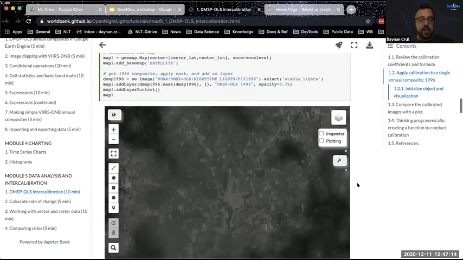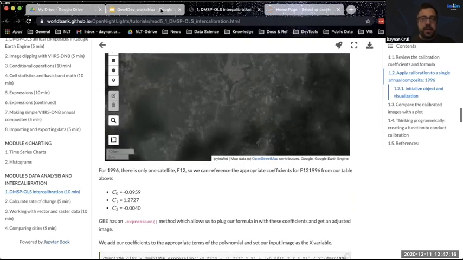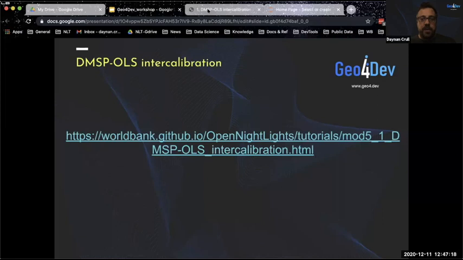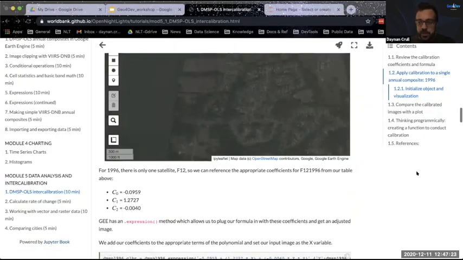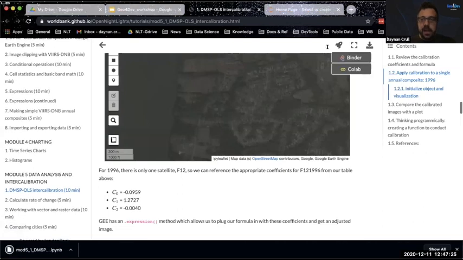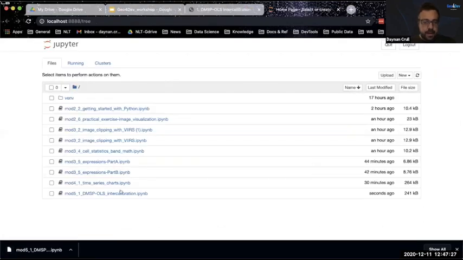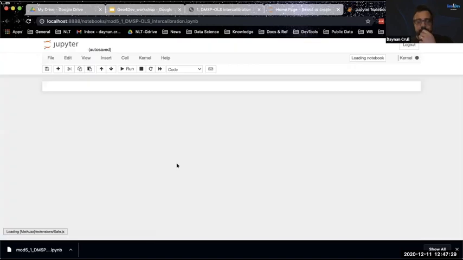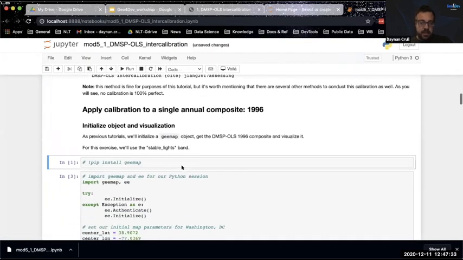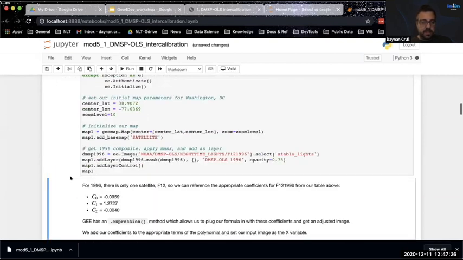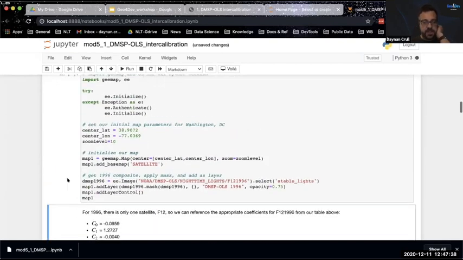And we're going to look at the area over Washington, D.C. And actually, you know what? For this, I am going to download a live notebook. And again, you can do this on Colab with me. All right, intercalibration. Okay, all right. No crazy libraries on this one. We're all just using the basic stuff, GMAP basically.